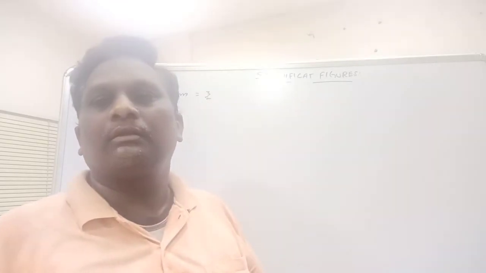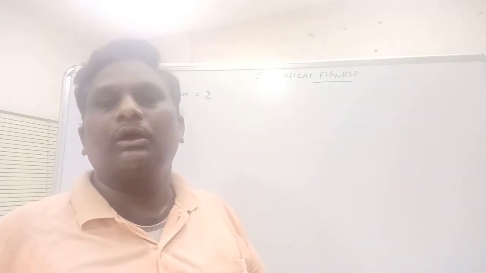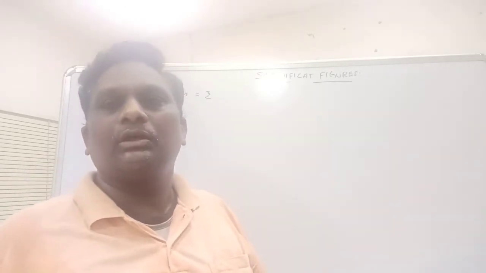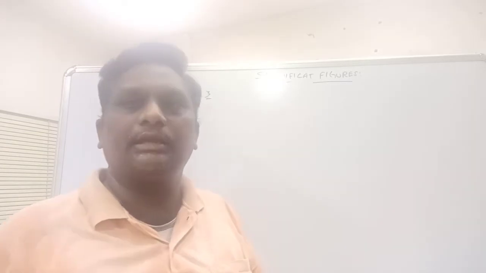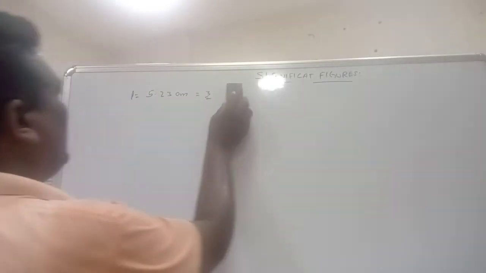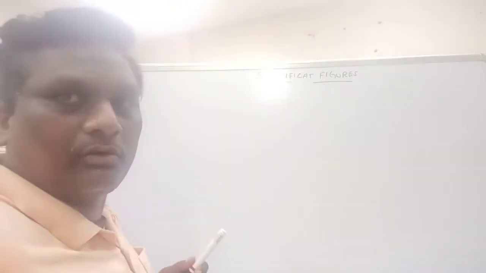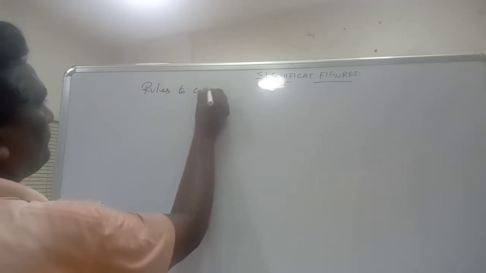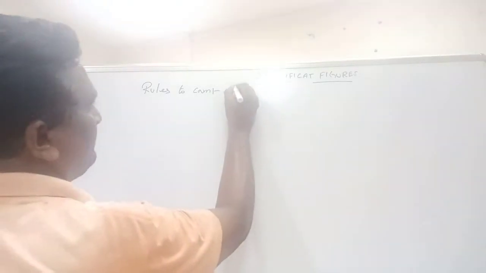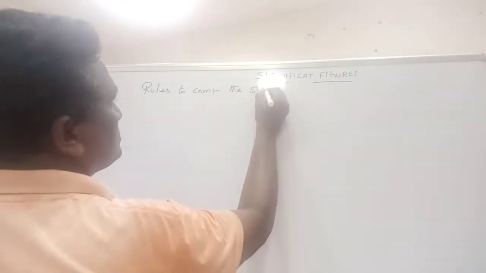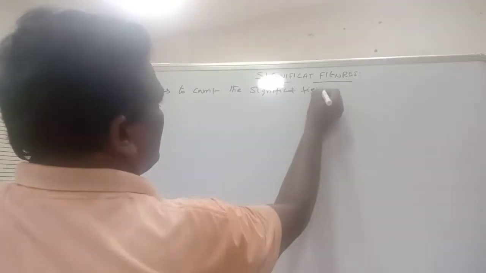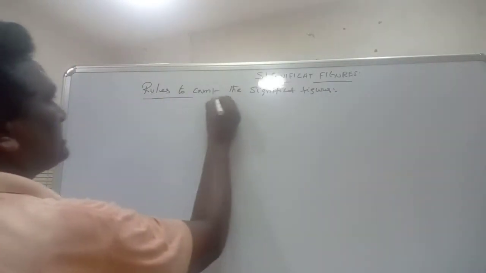So those 5 rules now we can see. Rules to count the significant figures.